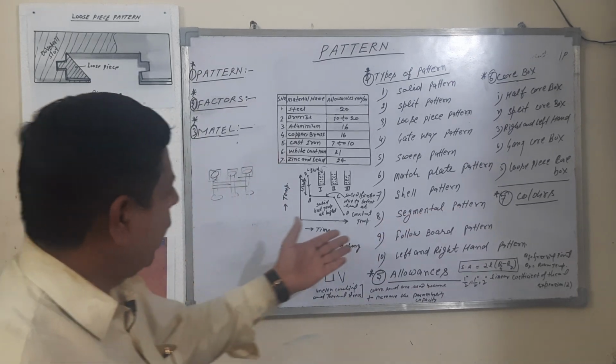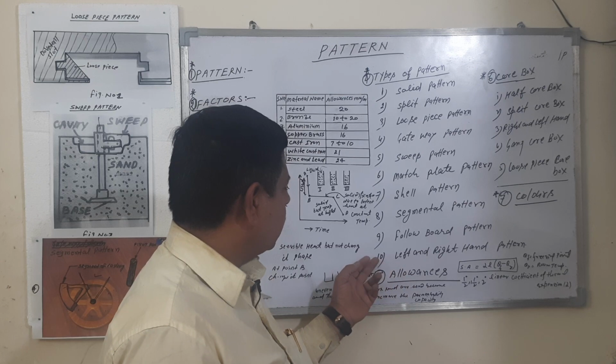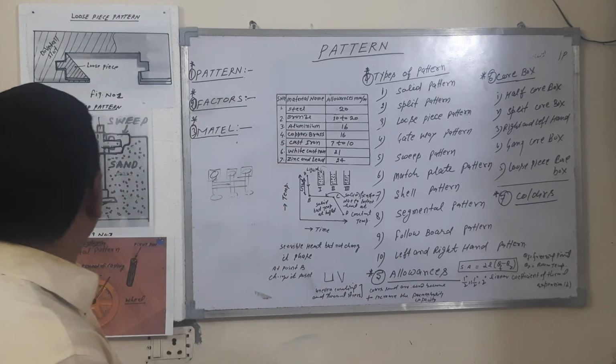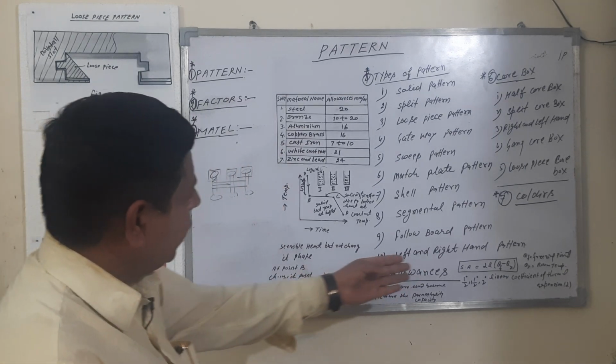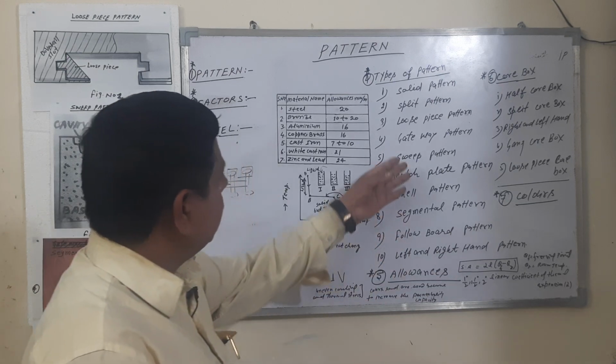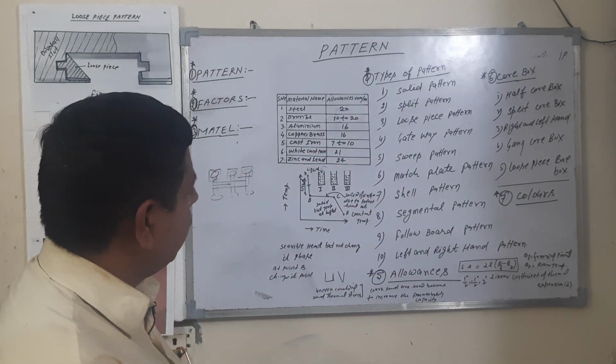Number 9 is the floorboard pattern, number 10 is the left hand and right hand pattern. These are the different types of patterns.